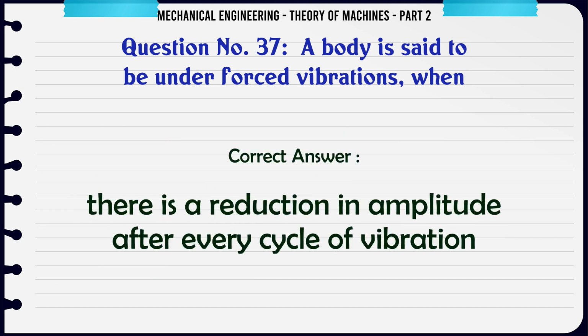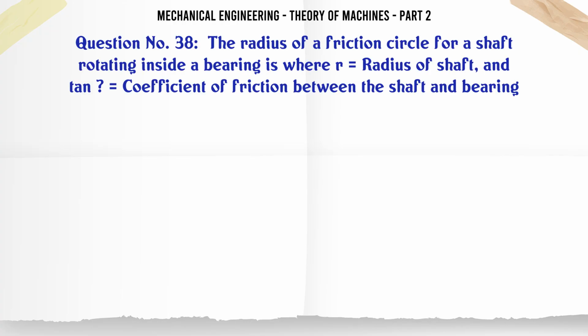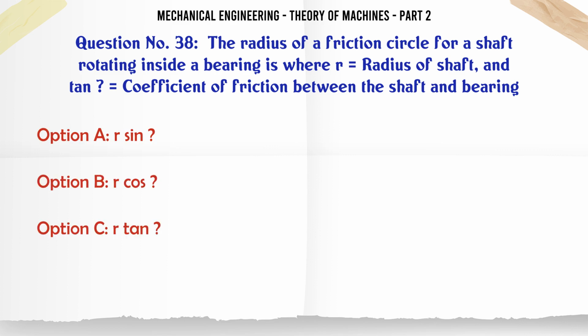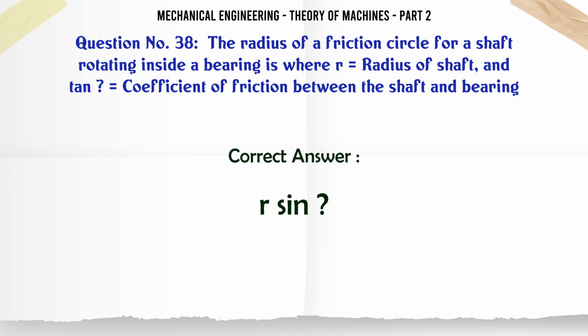The correct answer is there is a reduction in amplitude after every cycle of vibration. The radius of a friction circle for a shaft rotating inside a bearing is, where r is the radius of shaft and tanφ is the coefficient of friction between the shaft and bearing. A. r sinφ. B. r cosφ. C. r tanφ. The correct answer is r sinφ.